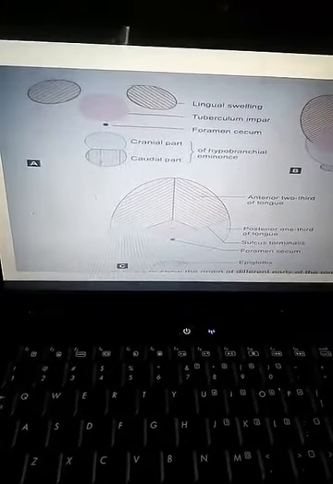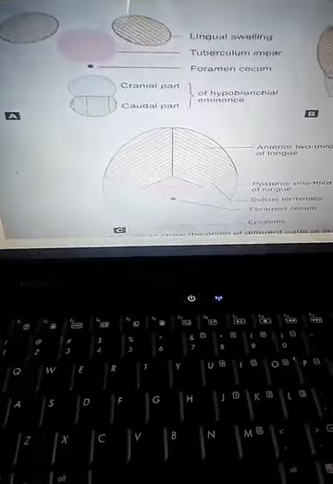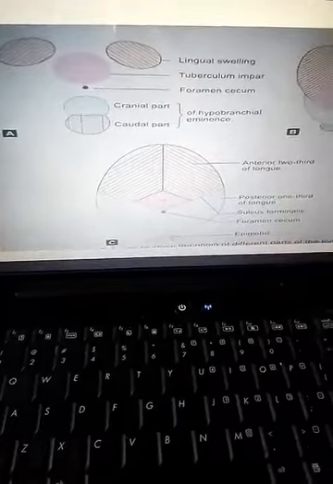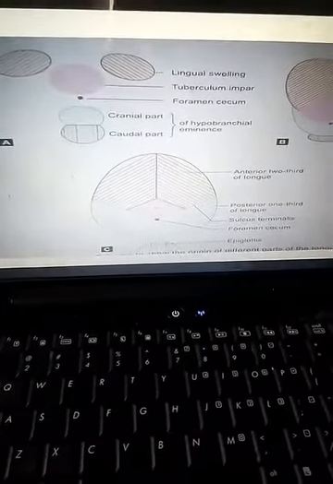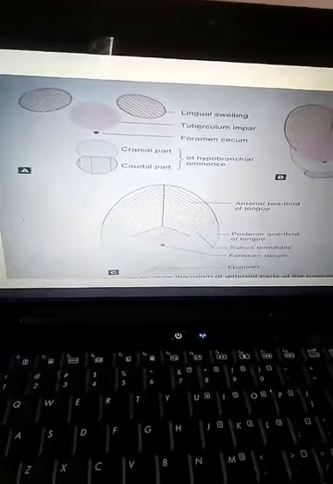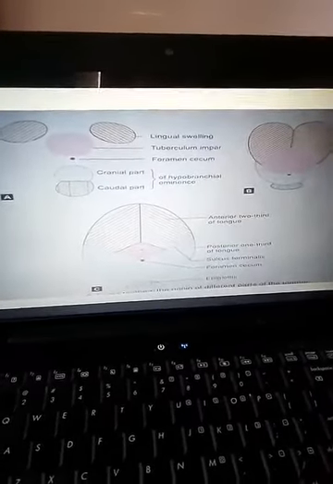Sometimes we have seen that at the floor of the mouth we have an overdeveloped frenulum, a mucous thickening of the mucous membrane. It may be overdeveloped and that is known as tongue tie or ankyloglossia. A remnant of the thyroglossal duct may form a cyst at the base of the tongue. The surface of the tongue may show various fissures.